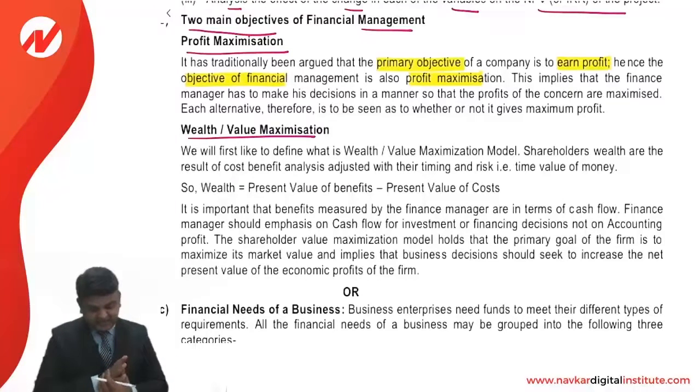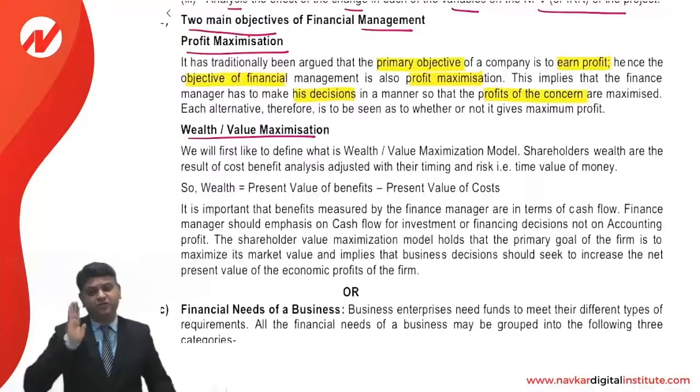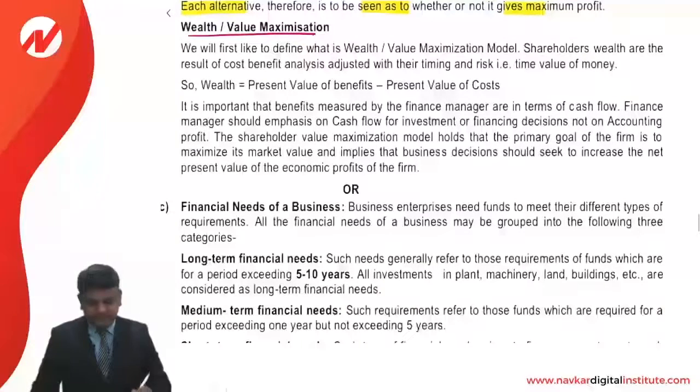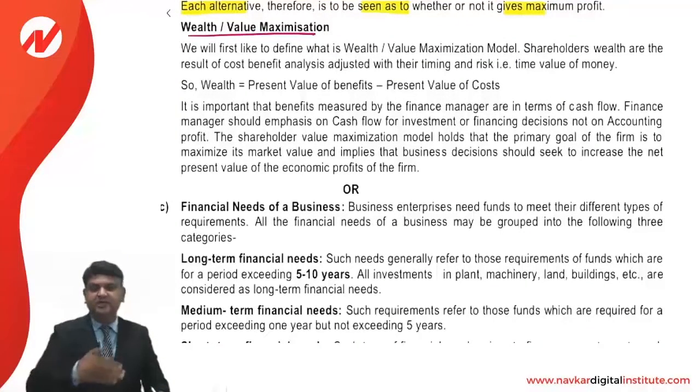This implies that the finance manager has to make his decisions in a manner so that the profits of the concern are maximized. So they always have to take a decision which is going to maximize their profit. Each alternative is seen as to whether or not it gives maximum profit. It means you are always required to see every decision from the profit maximization point of view.